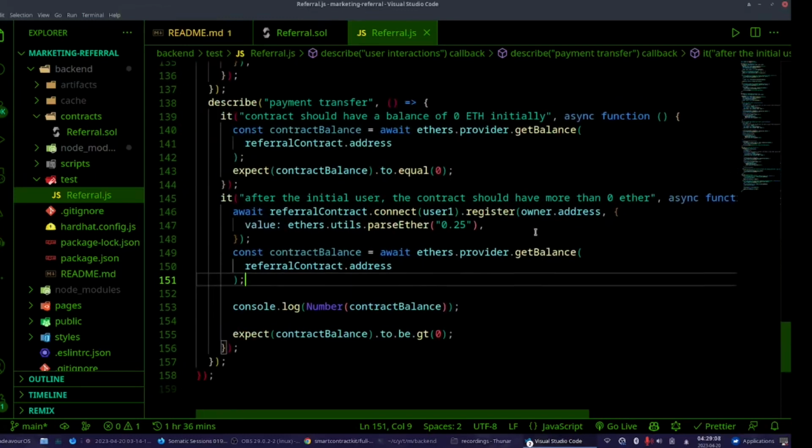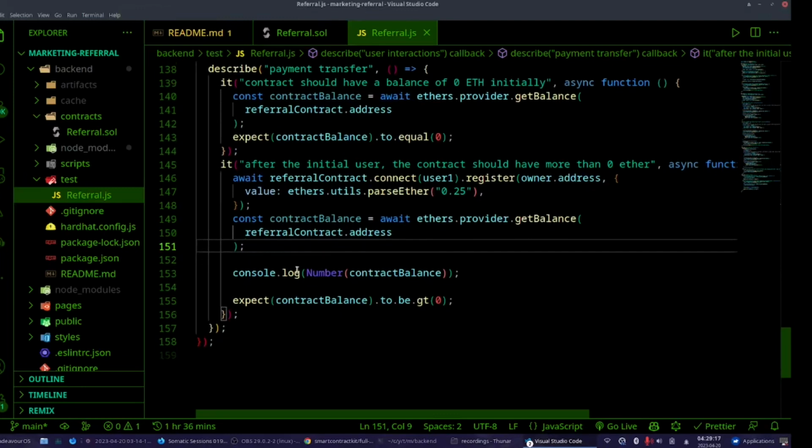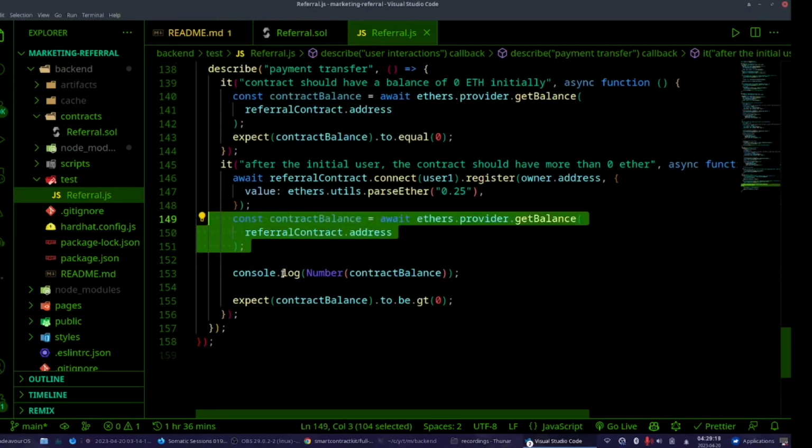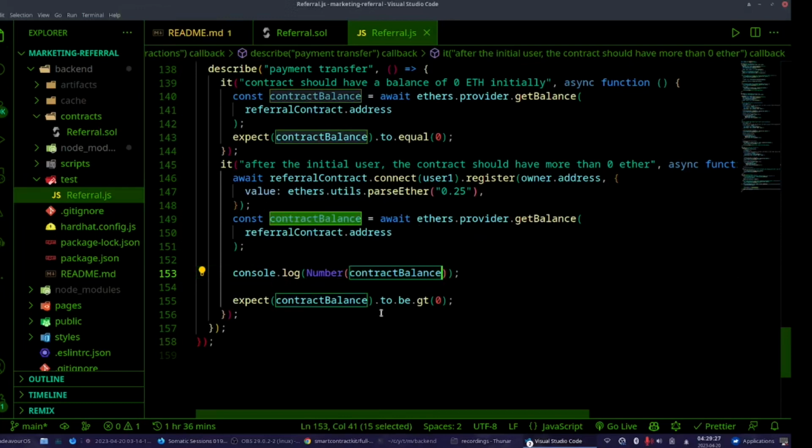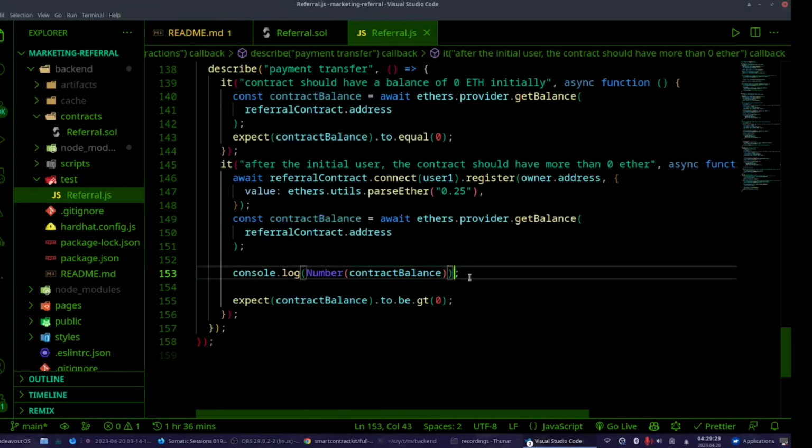So here I'm connecting to user 1 and registering using the address of owner, and after that I'm getting the balance of the contract. Because JavaScript and Solidity big numbers are not really good, that's why I turned it to number.